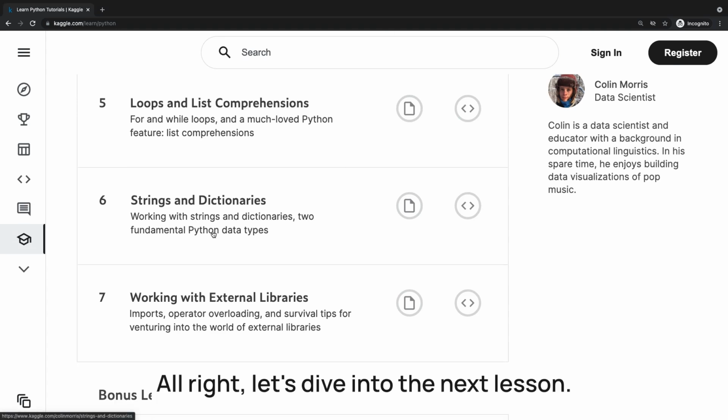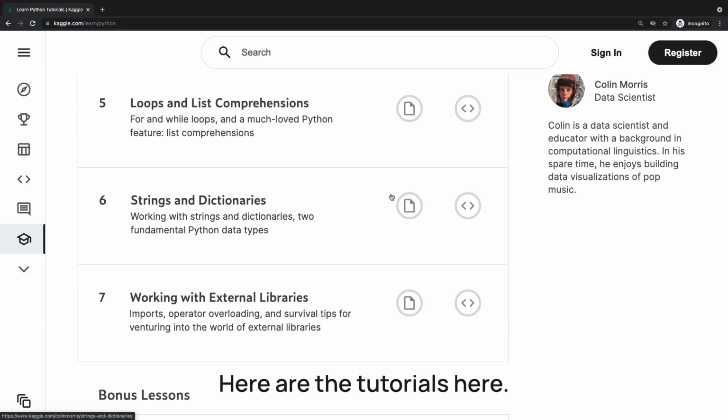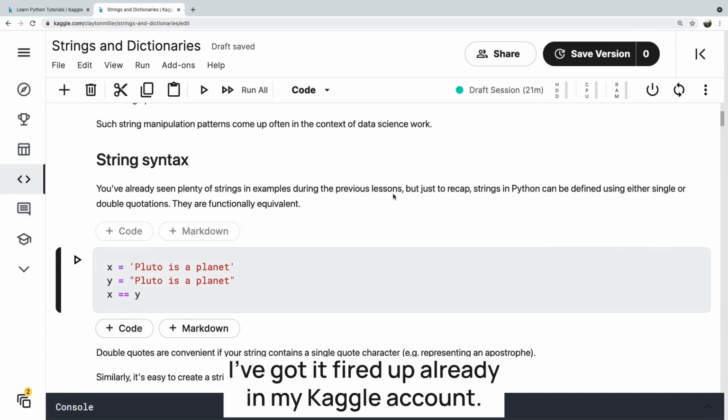All right, let's dive into the next lesson. We're going to look at strings and dictionaries. Here the tutorial is here. I've got it fired up already in my Kaggle account.